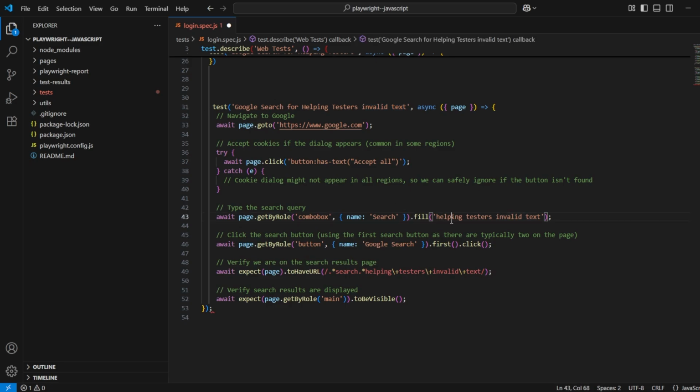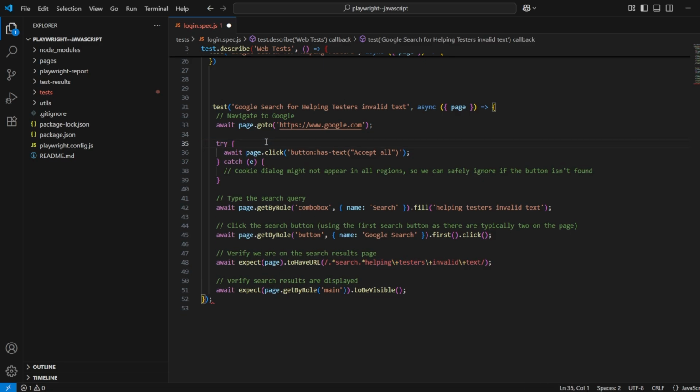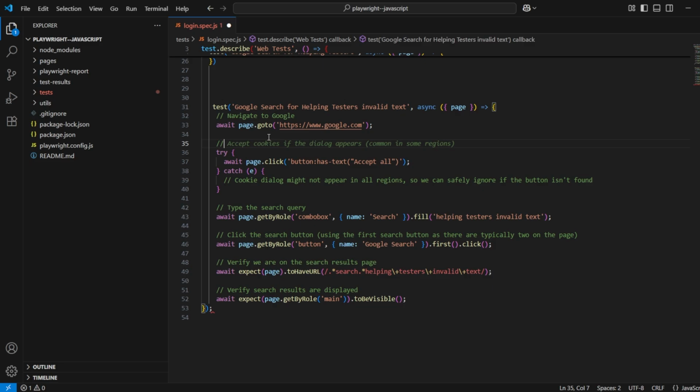This test case is for the invalid text, and it is trying to put some invalid text here as well. So this is how smart it is. You can write the comments as well. Let's say if I delete this comment and write here, it understands the code and writes the comments as well. So let's say you have written some code and you do a commenting, so you can do a commenting very easily.